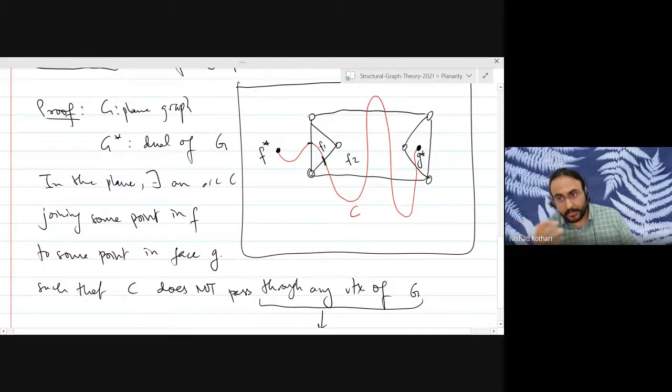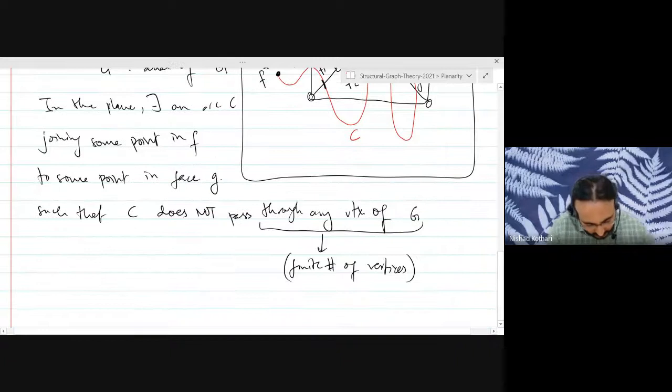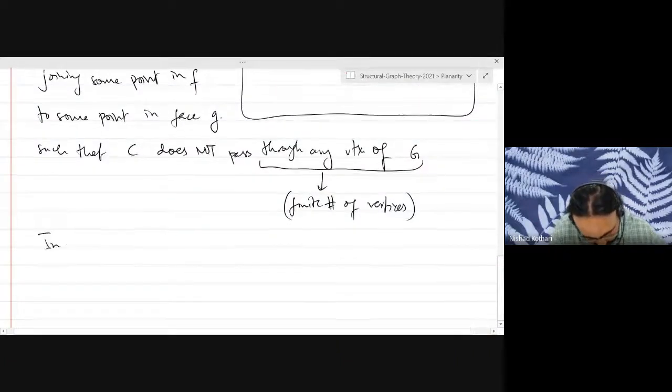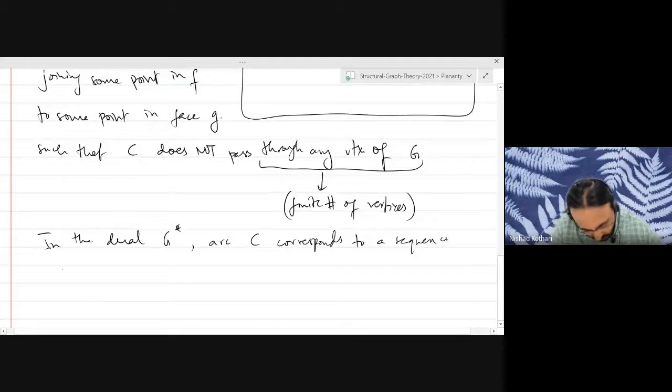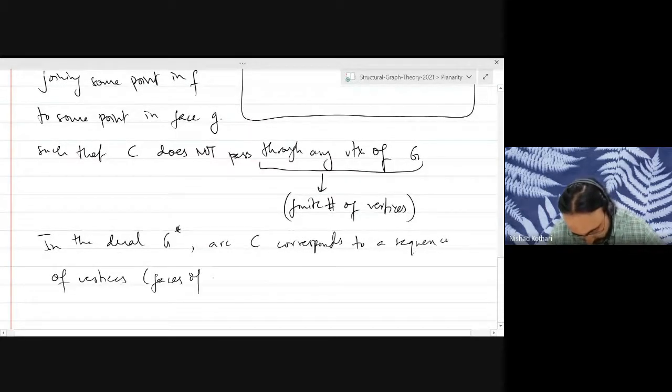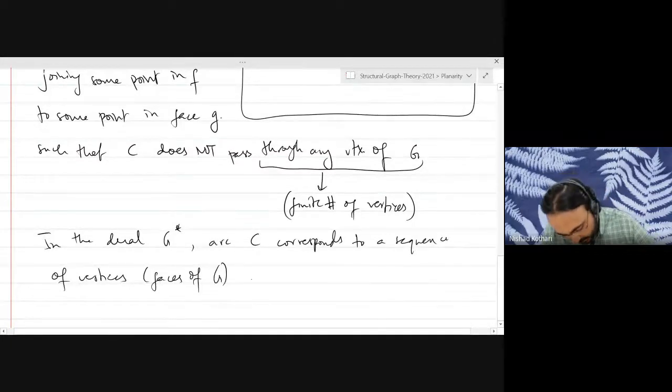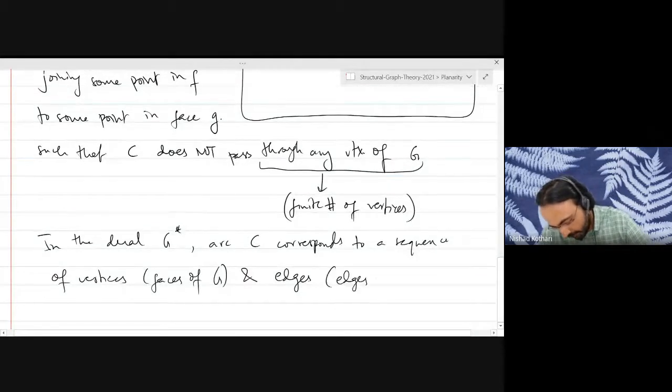It will be a walk because you could come to the same face multiple times, and you can cross the same edge multiple times. Okay. In the dual G star, this arc C corresponds to a sequence of vertices. These are faces of G, and edges. These are edges of G as well.